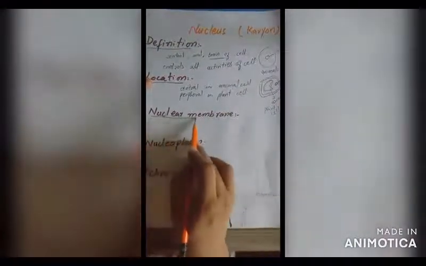Now, let's study the structure of the nucleus. First of all, the nuclear membrane. What is nuclear membrane? The outermost boundary of the nucleus is called the nuclear membrane. For example, this is a nucleus. Like cell membrane or plasma membrane, nucleus is bounded by a membrane in case of eukaryotic cells. I have told you in my previous lecture that nuclear membrane is absent in the prokaryotes. In eukaryotic cell, nuclear membrane is present at the outside of the nucleus, which gives nucleus a specific shape.